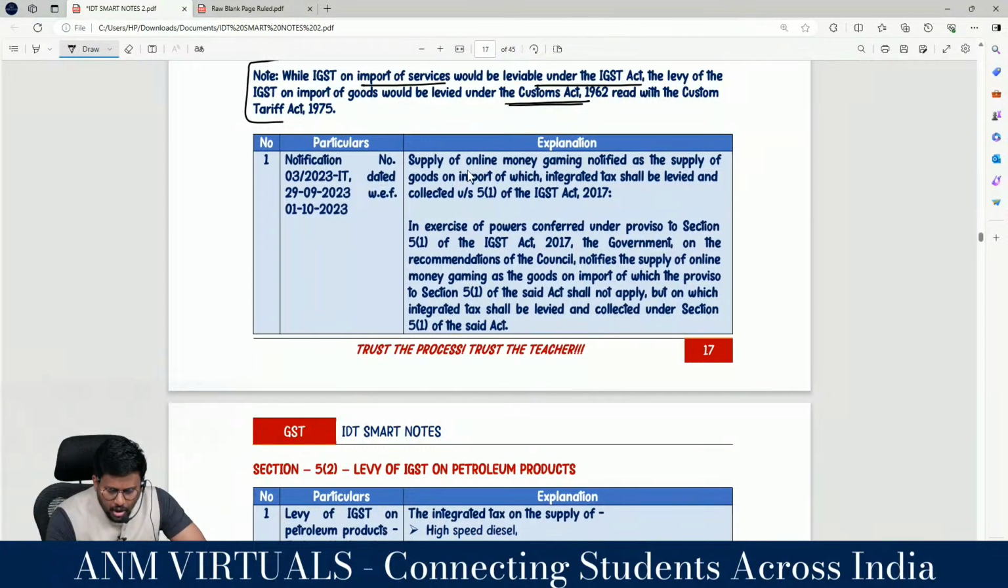Supply of online money gaming. Already shown earlier. Supply of online money gaming notified as the supply of goods on import of which integrated tax shall be levied and collected under section 51 of the IGST Act. So online money gaming is being called a supply of goods first. Online money gaming is a supply of goods, they say.